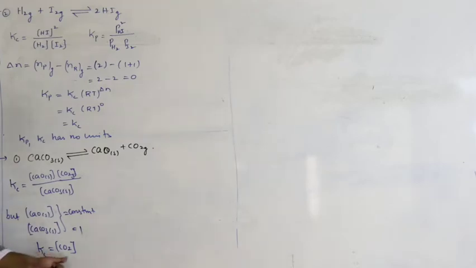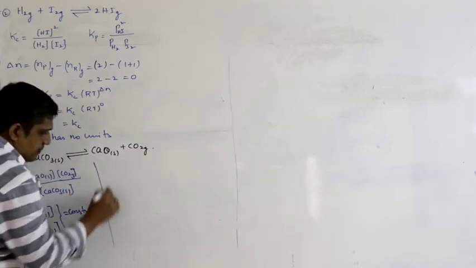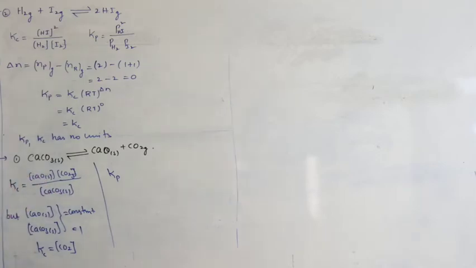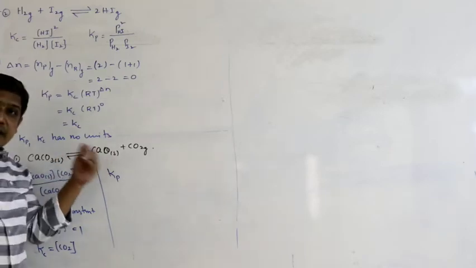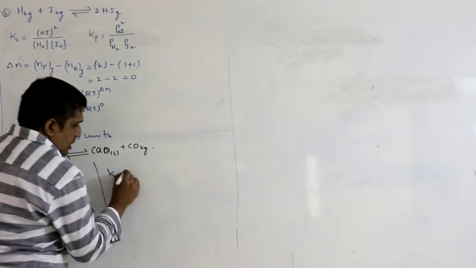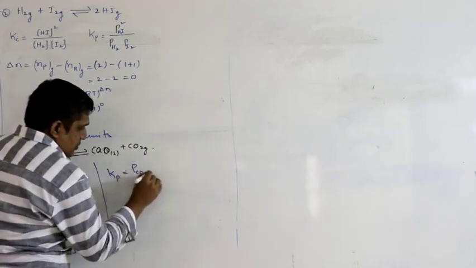What are the units? Moles per liter. Concentration units is molar or moles per liter. Similarly, Kp. While writing Kp, you have to consider the partial pressure of only gases. Now this is not a gas, it is a solid. We can neglect its partial pressure. This is also a solid. We can neglect its partial pressure, leaving only one gas. So Kp equal to the partial pressure of CO2.